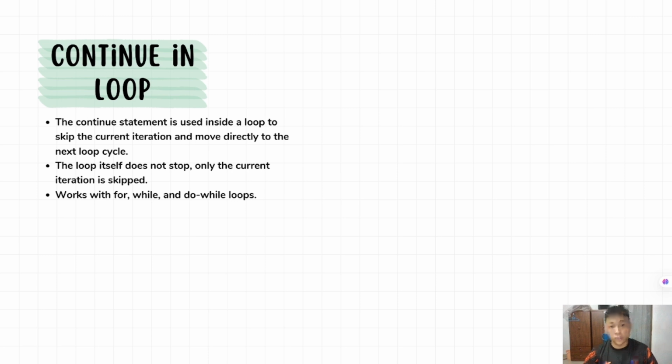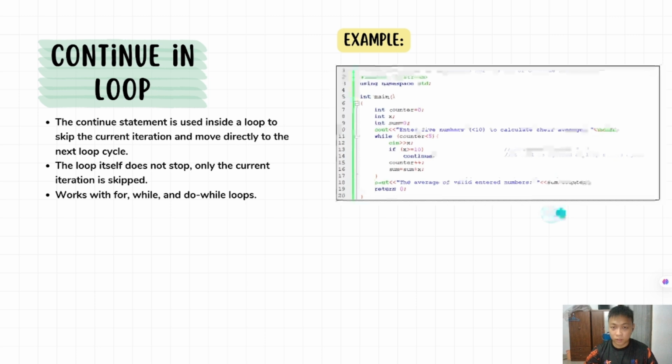The continue in a loop is usually used inside a loop to skip the current iteration and move directly to the next loop cycle. The loop itself does not stop, only the current iteration is skipped. Usually this kind of statement works with for, while, and do while loops. In this example, the continue is used with the while loop, and the keyword for the continue in a loop is if continue.